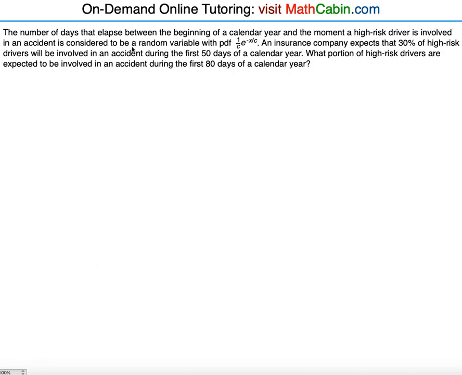The number of days that elapse between the beginning of a calendar year and the moment a high-risk driver is involved in an accident is considered to be a random variable with PDF 1 over c e to the power of negative x over c. An insurance company expects that 30% of high-risk drivers will be involved in an accident during the first 50 days of a calendar year. What portion of high-risk drivers are expected to be involved in an accident during the first 80 days of a calendar year?